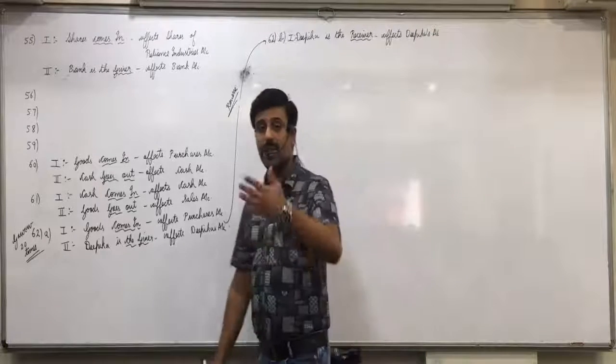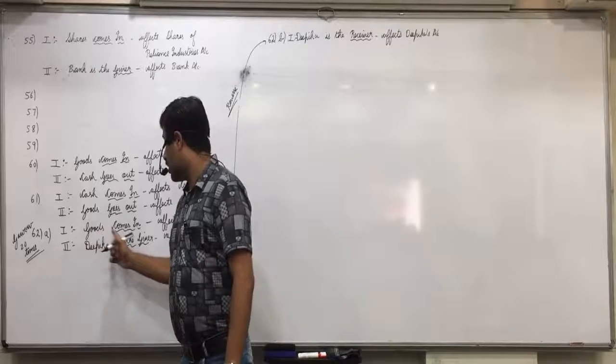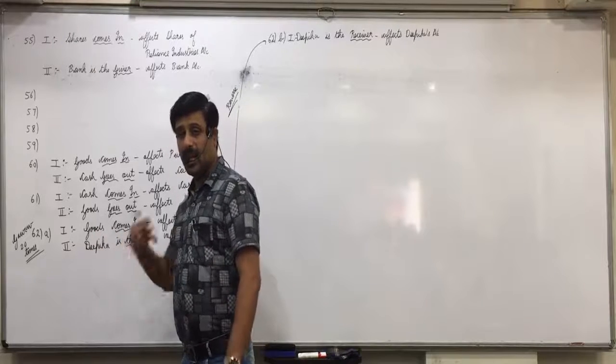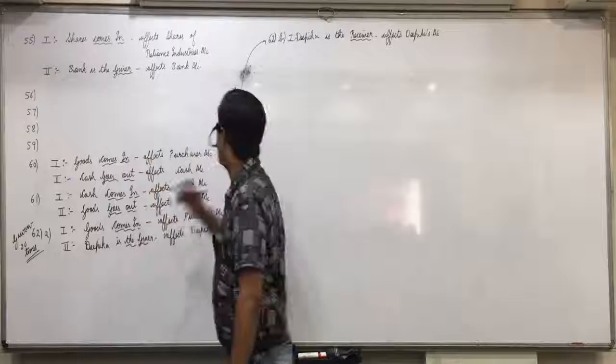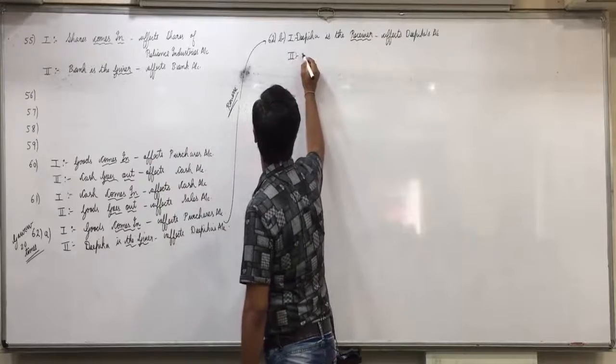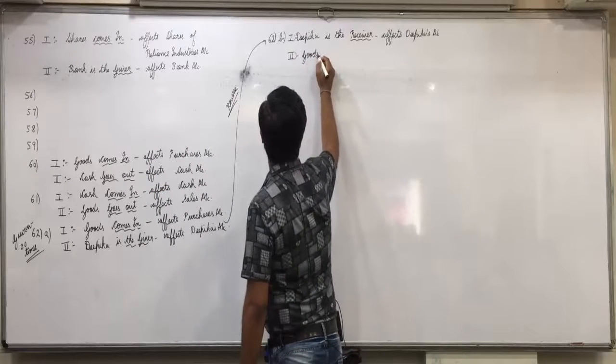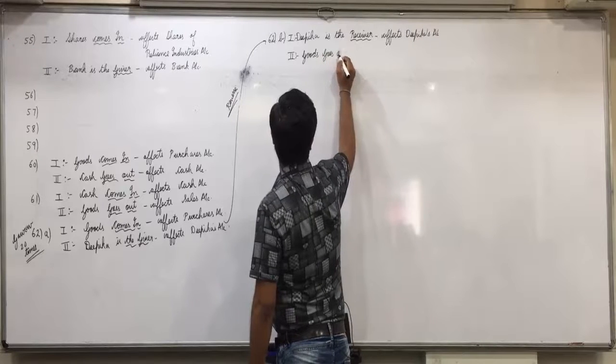And when we purchase goods from Deepika, goods comes in. Now we are returning the goods to Deepika, so goods goes out.